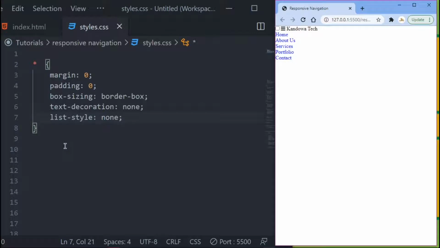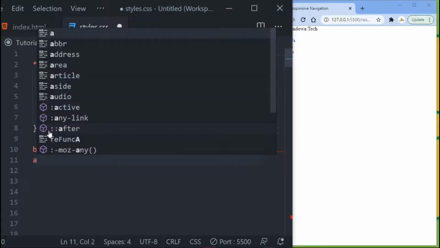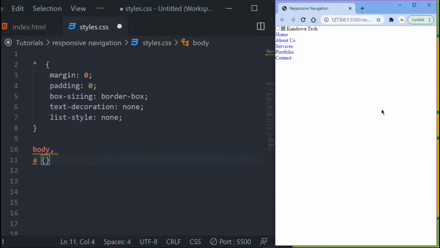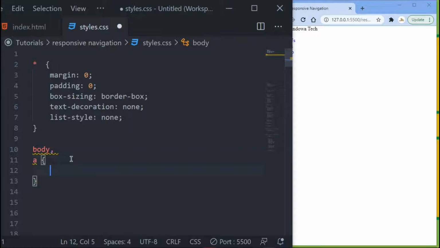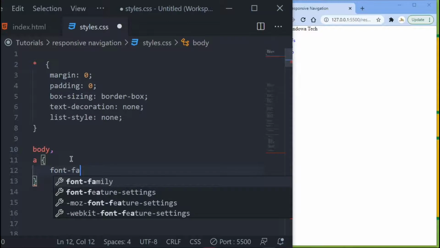So now I want to come down, I want to target my body, and then I also want to target my link there. So I want to target the whole body and then this thing here. As you can see, this pro text here, that's our link. So that's what I want to target now. So with this, I just want to use the font family that I'm going to be using. Font family.